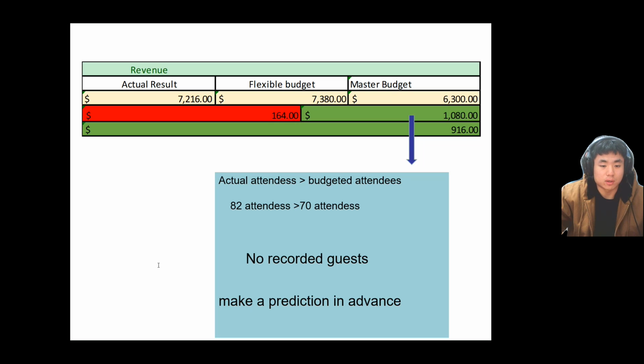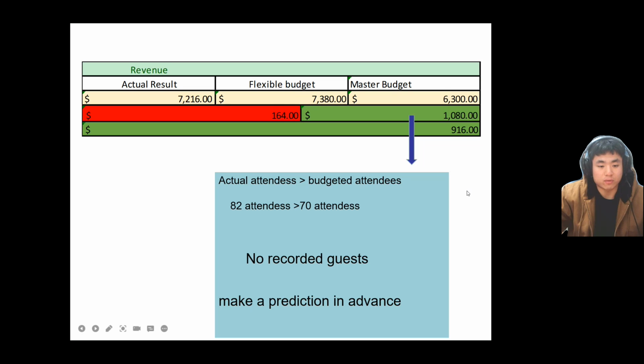This is because some customers suddenly decided to bring their own family members who were not recorded on our customer sheet before the dinner. In order to avoid this situation, my suggestion is to take into account the number of customers who were temporarily added during previous dinners when making the budget.